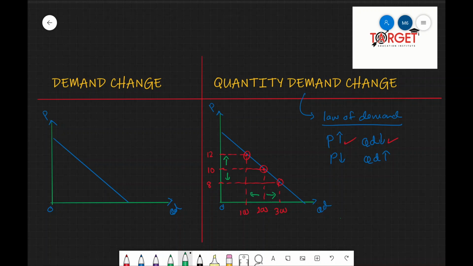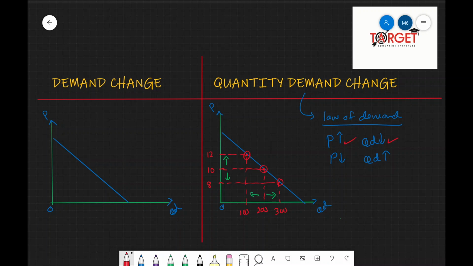On the other hand, change in demand is where the price of a good remains constant, or is assumed constant, and the demand for the good changes due to any other reason. Therefore, a change in demand due to any determinant other than the price of the good is referred to as change in demand, and it is illustrated by shifting the demand curve.